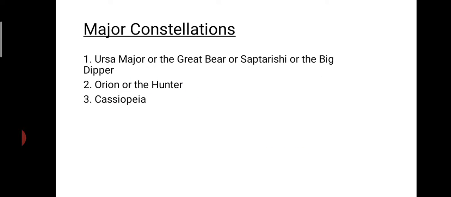Three major, or three important, constellations we will be learning in this chapter. The first one is Ursa Major. It is also known as the Great Bear, Saptarishi or the Big Dipper. The second one is Orion or the Hunter. The third one is Cassiopeia.